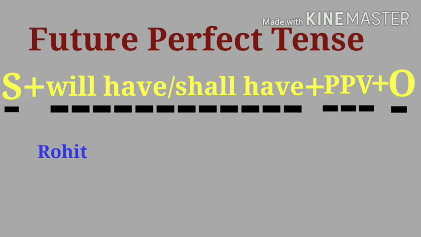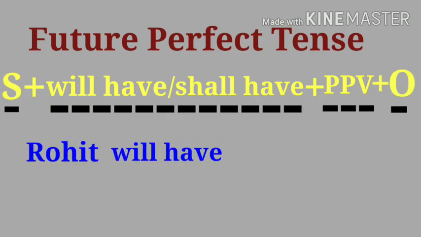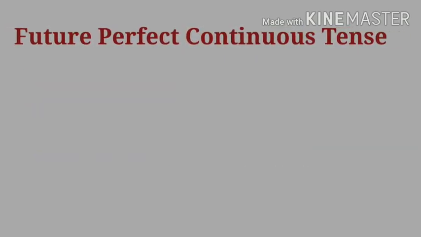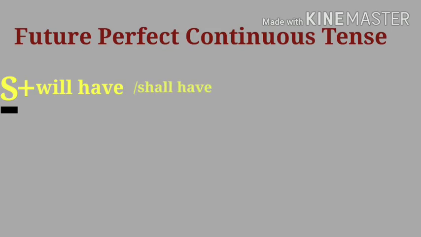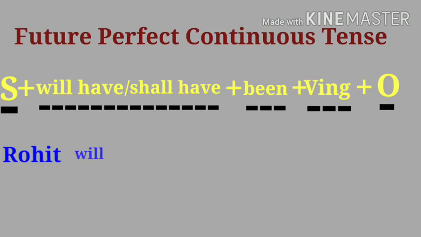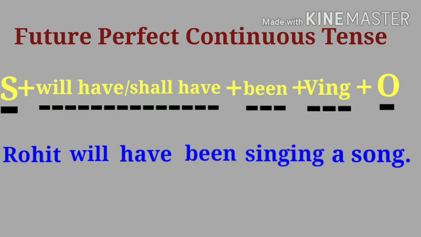So the sentence is Rohit will have sung a song. And the last one is future perfect continuous tense. The structure is subject plus will have or shall have plus been plus ing plus object. So the sentence is Rohit will have been singing a song.